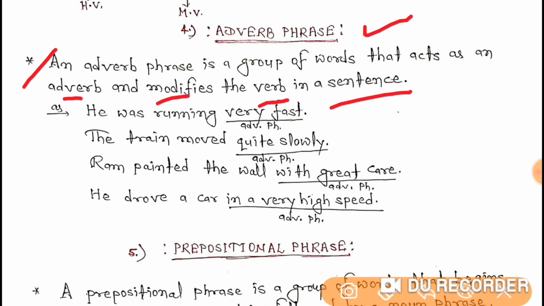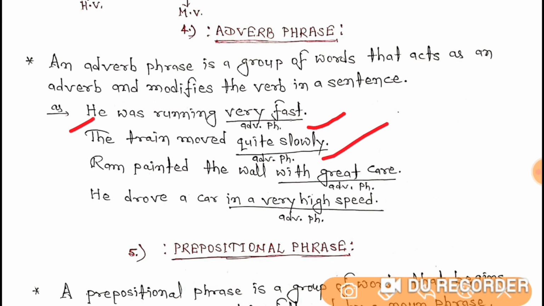Now let's understand it with the help of some examples. The first example tells us he was running very fast. He was running how? Very fast. So very fast is adverb phrase. The next one is the train moved quite slowly. The train moved how?